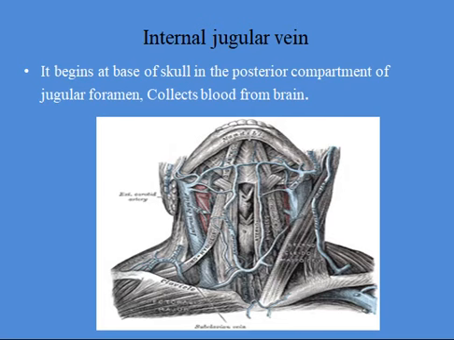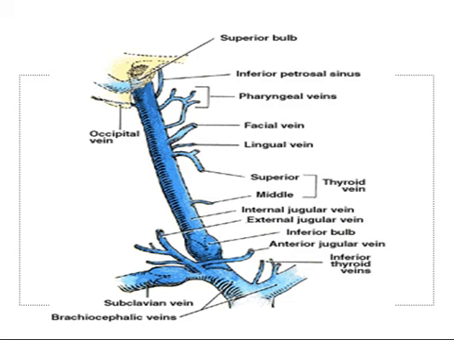Internal jugular vein. It begins at the base of the skull in the posterior compartment of the jugular foramen. It collects blood from the brain. Immediately below the jugular foramen, the internal jugular vein is considerably widened to form the superior bulb of the internal jugular vein, contained in the jugular fossa on the inferior surface of the temporal bone. At its lower end, at the junction with the subclavian vein, the internal jugular vein is again widened to form the inferior bulb.